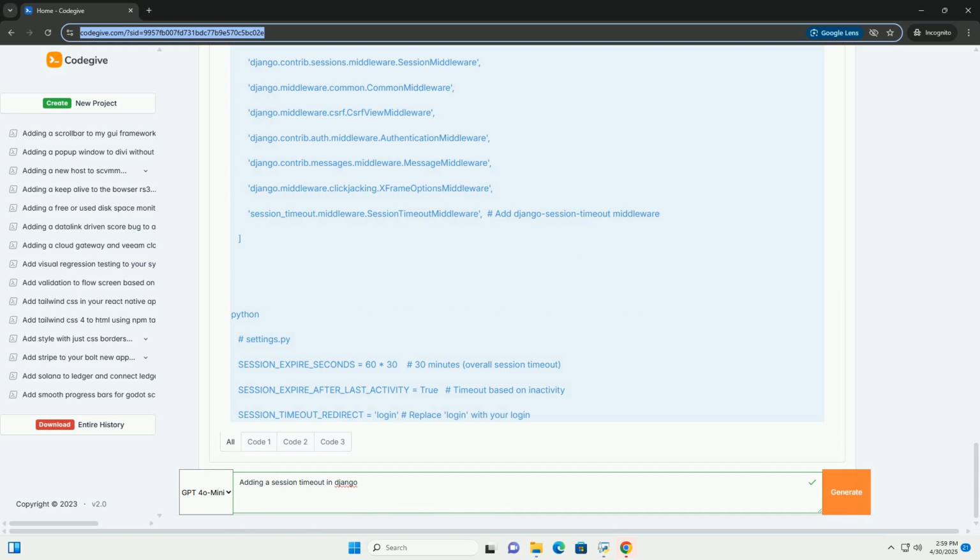AJAX requests, browser closures. By carefully considering these options and best practices, you can implement a robust and user-friendly session timeout mechanism in your Django web application, enhancing its security and resource management. Remember to adapt the configuration and code to your specific application needs.